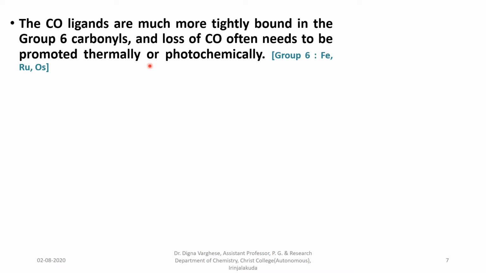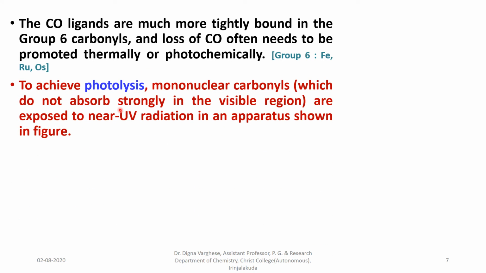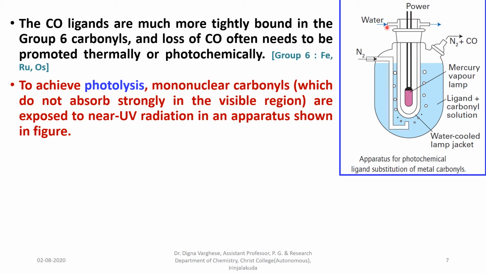In the case of photolysis, to achieve photolysis, mononuclear carbonyls are exposed to near UV radiation in an apparatus shown in the figure. In this figure, we can see there is a mercury vapor lamp that produces light energy for the substitution reaction.